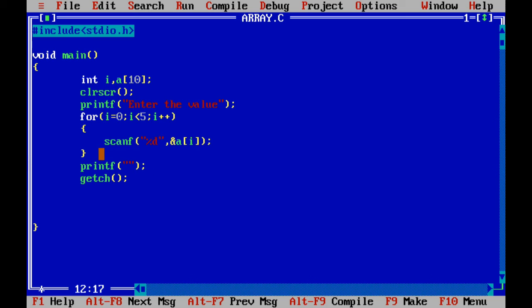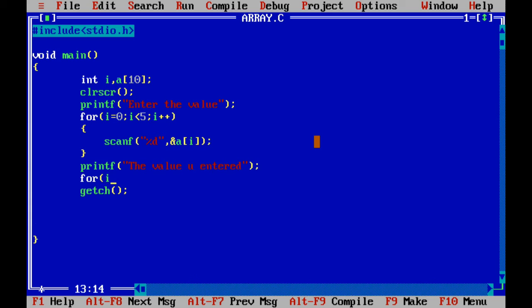Inside this we will say the value you entered, and again to print we will follow the same for loop.